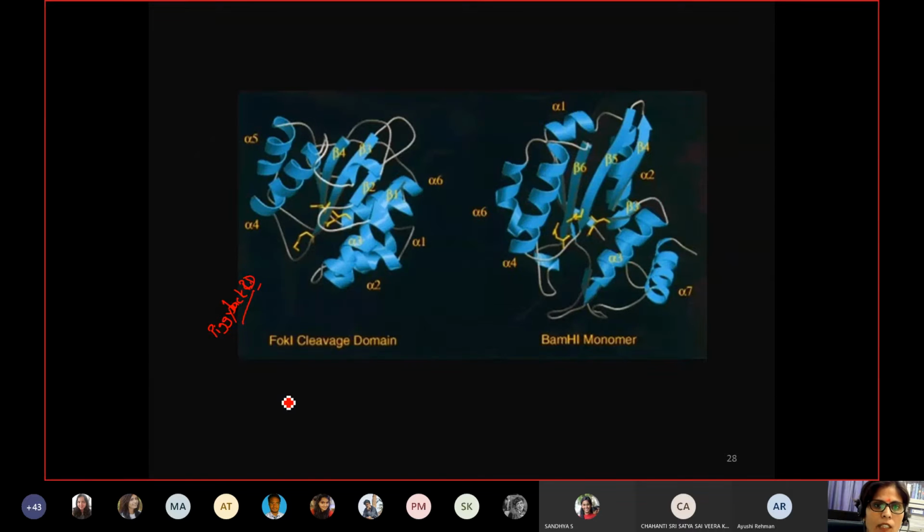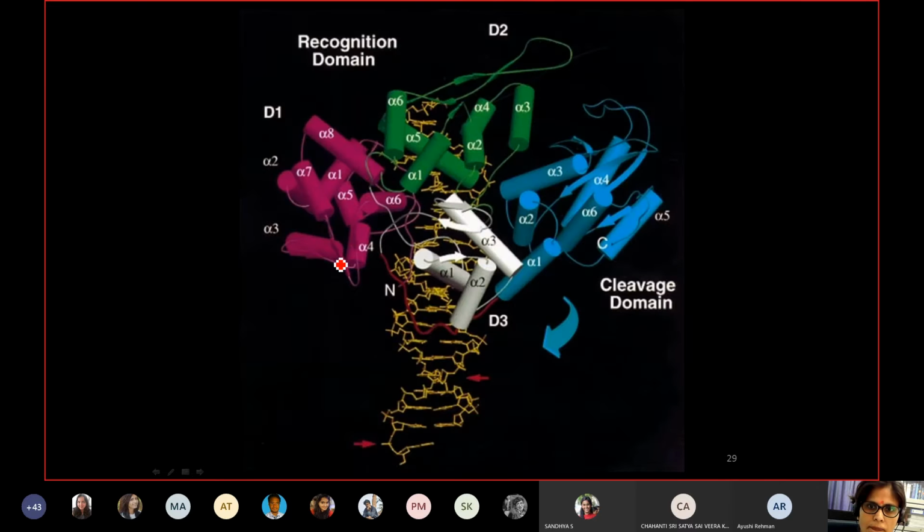And when you compare the cleavage domain structure with the monomeric BamHI structure, they are more or less similar. And with the similarity, they were able to formulate some of the cleavage or catalytic sites. And these catalytic sites were prominently shown as D450, D467 and lysine 467. So these are the major catalytic residues forming the catalytic site. So this part we have seen.